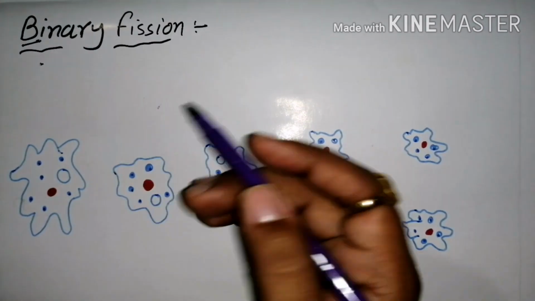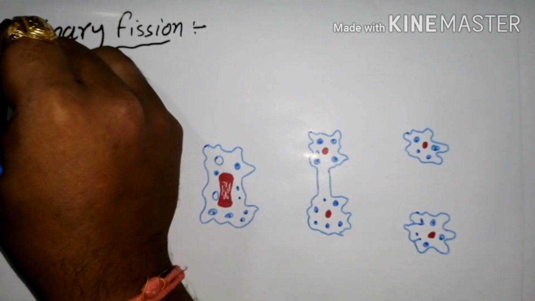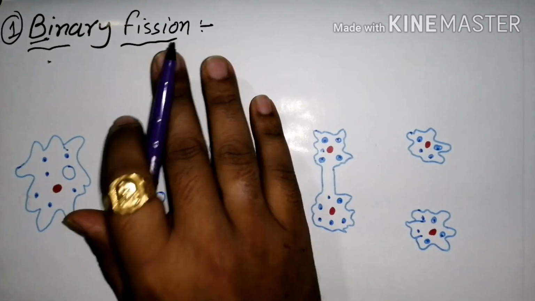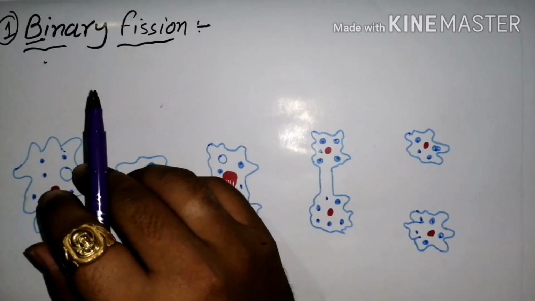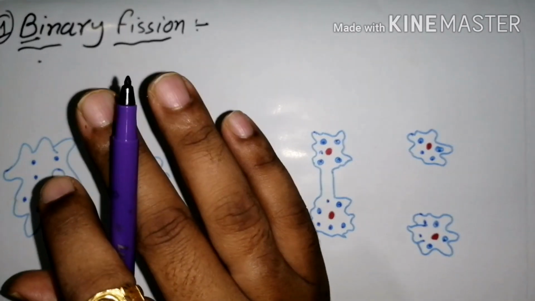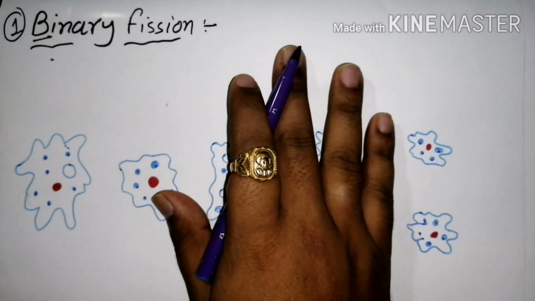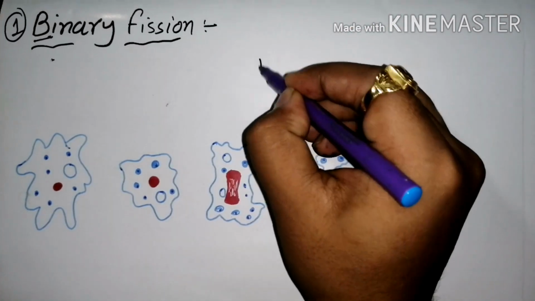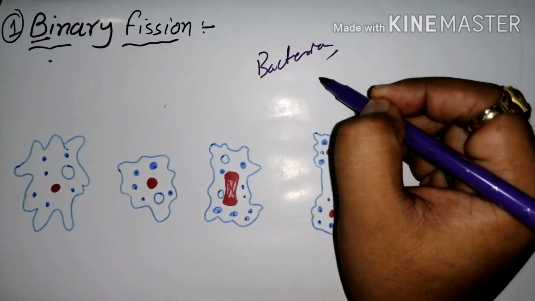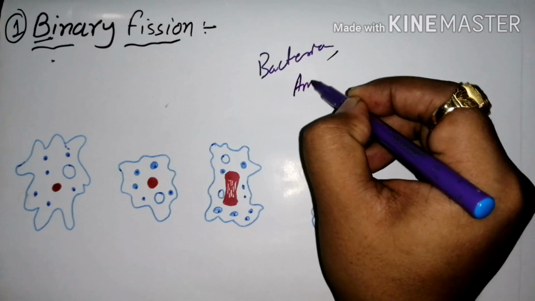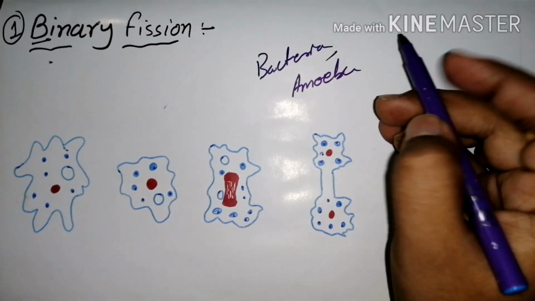So we start our study with binary fission. The term binary means two. It is a common and rapid method of reproduction in lower organisms, which occurs in bacteria, amoeba, and other protozoans.